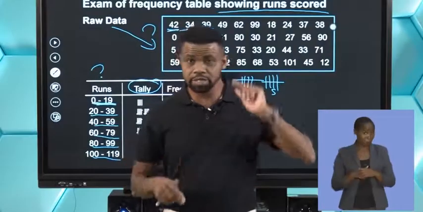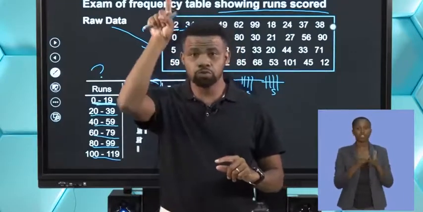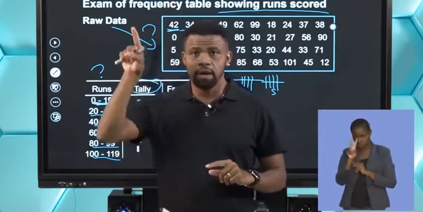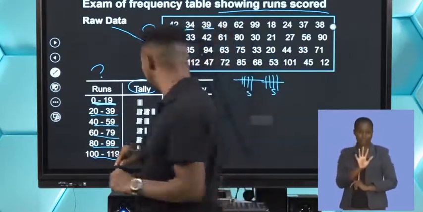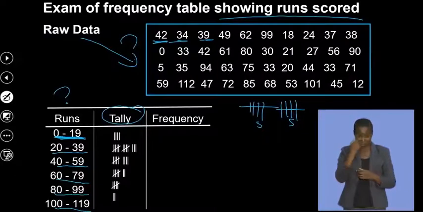Okay, so we represent 1 with a line, 2 with another line, 3 with another line, and 4, then for 5 we just cross it, that means 5. Are we all together?